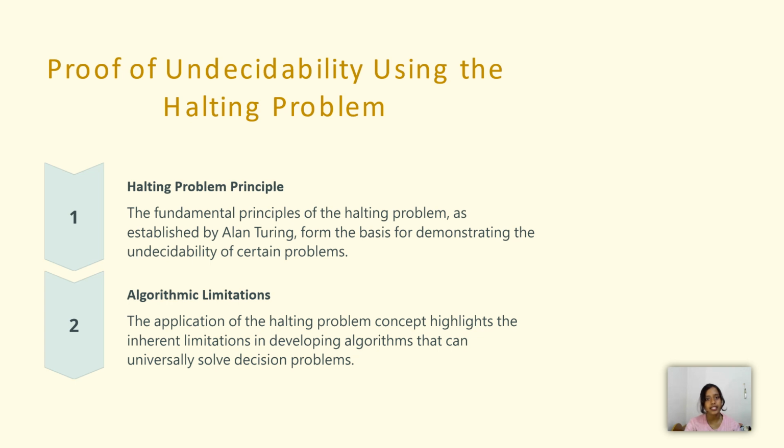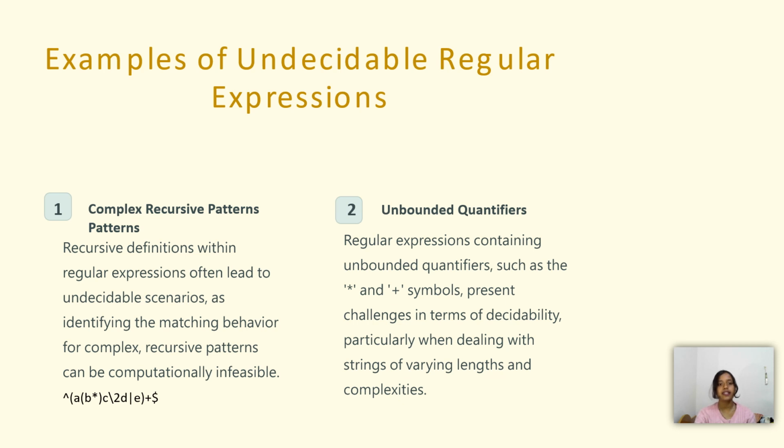If we had a decision algorithm for the regular expression undecidability problem, we could construct an algorithm to solve the halting problem, which is known to be undecidable. And then the algorithmic limitations. So the concept of the halting problem highlights the inherent limitations in developing algorithms that can solve decision problems. So now let us consider some examples of undecidable regular expressions.